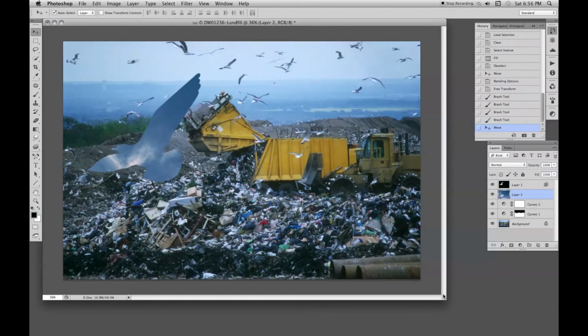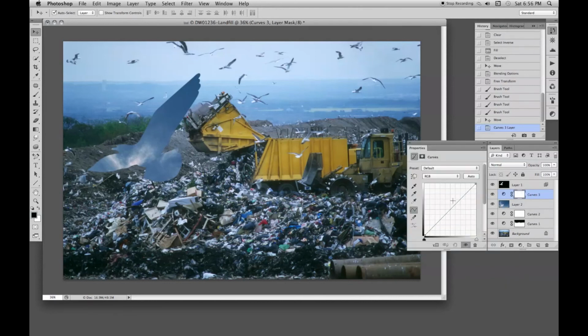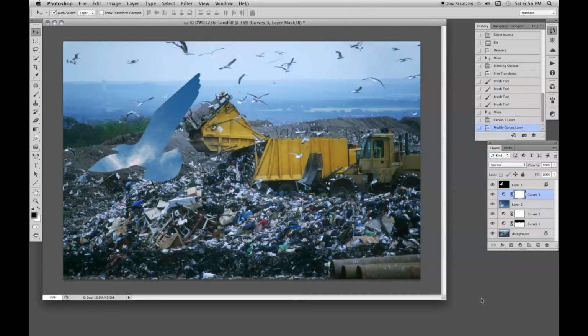And that's it really. Some more gulls can be put in, a few gaps if you like, from one of the other images. Otherwise we have our bird. Maybe that blue sky should be a little bit brighter. A curves adjustment layer, just to lighten up the blue a bit. Adjust that. Oh, it's a bit stronger, that's better. So there we have our blue bird flying over a dump.